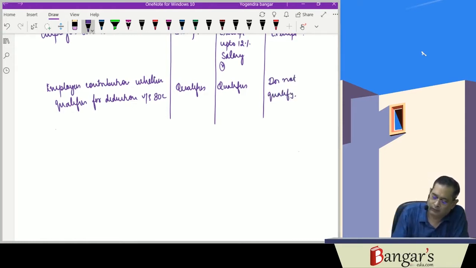Then interest credited to provident fund.